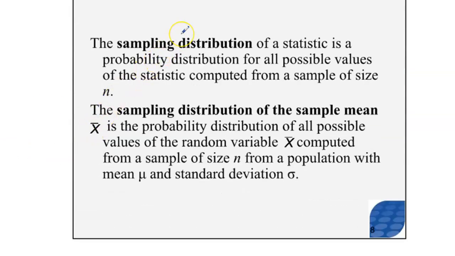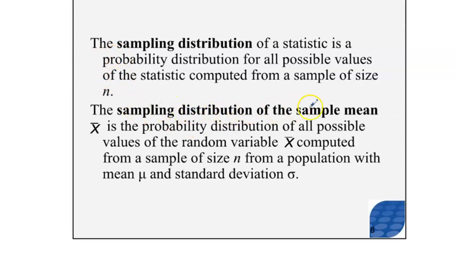Remember that sampling distribution from the top of the video. It is a probability distribution for all possible values of that statistic computed from a sample size of n. So every time that you pick a sample, you're going to pick the same number. Remember the example from before, we're always going to pick 2 basketball players, for example, from the population, and we're comparing all of those samples of size n.